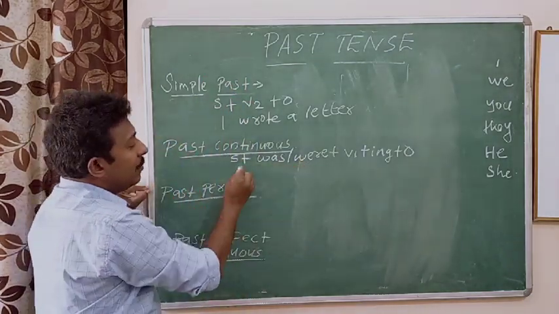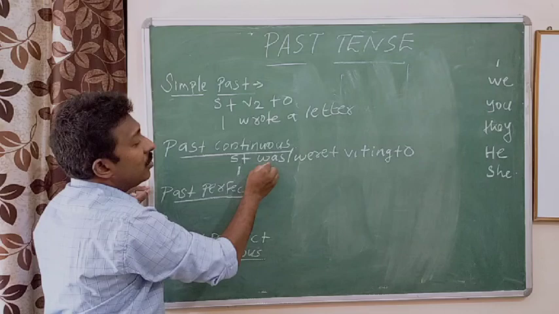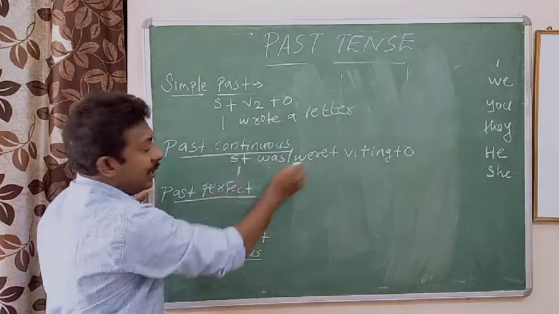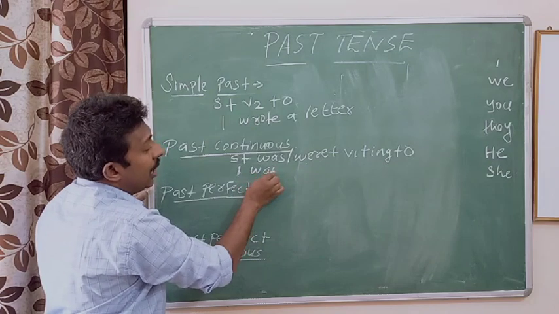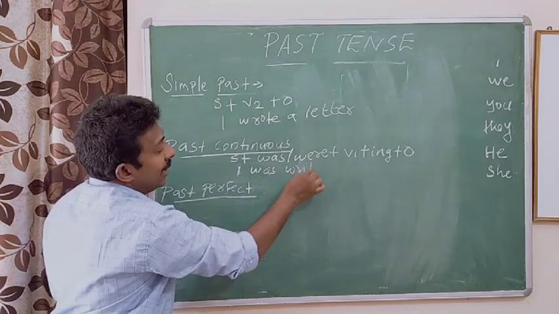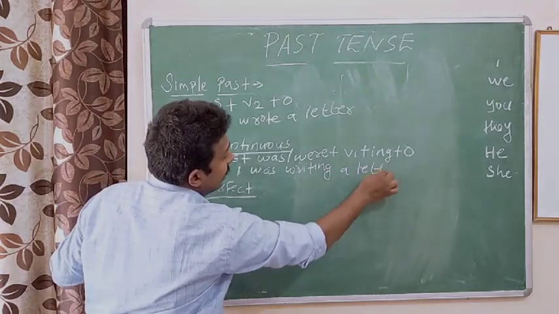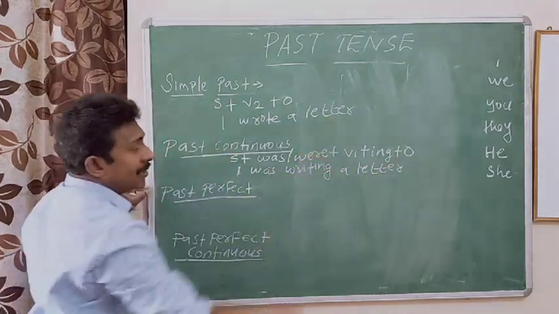What are the changes that will come? Was or were, which is suitable when the subject is I? I was writing a letter. For example, we look at that personal pronoun.